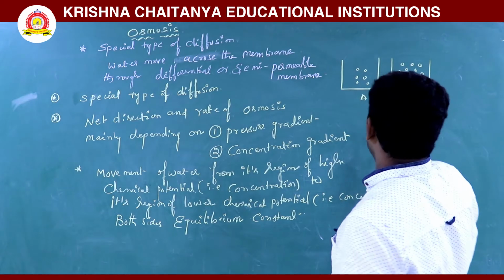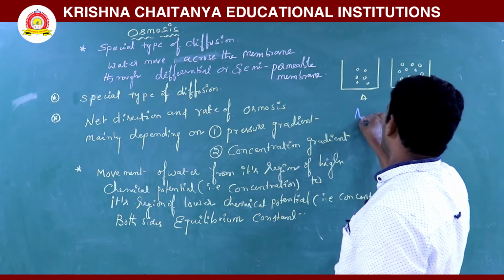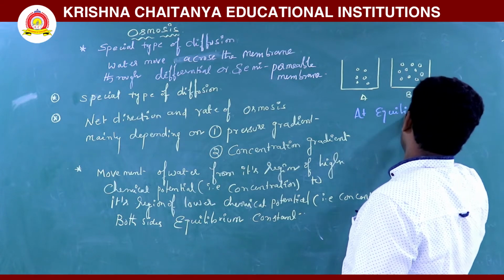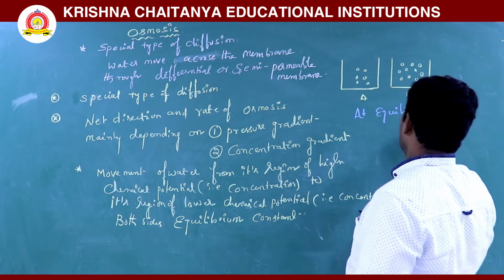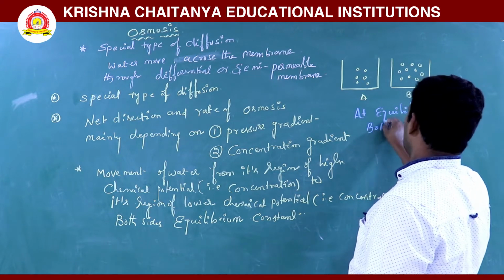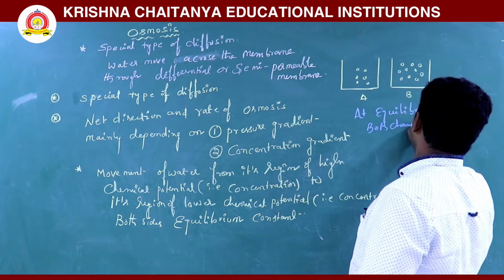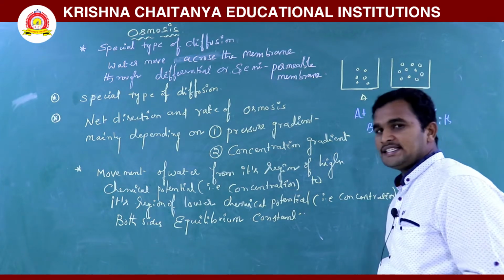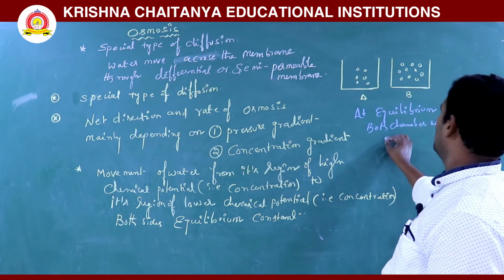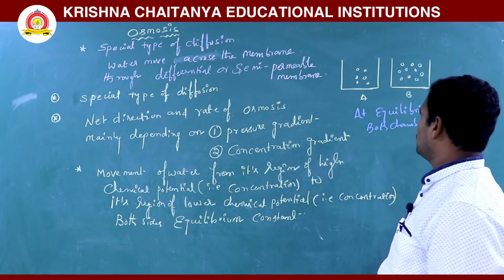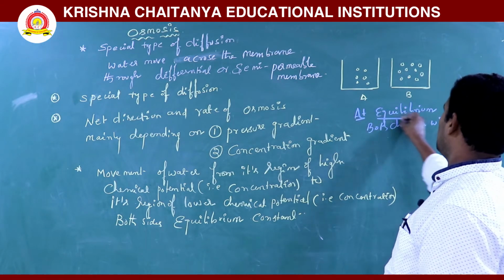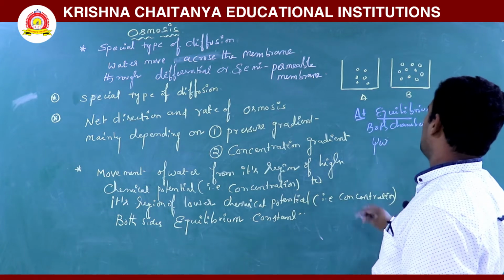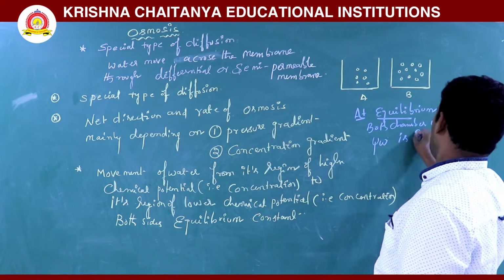So at equilibrium both chambers have equilibrium constant. This symbol is called water potential, and it is the same.